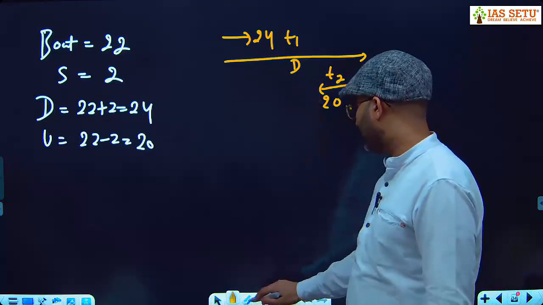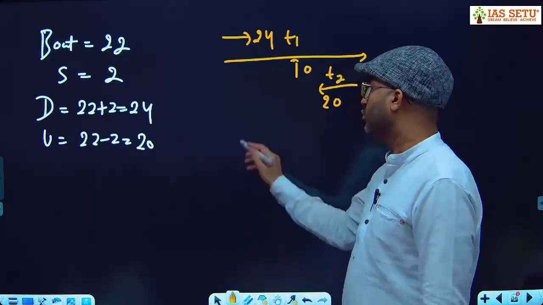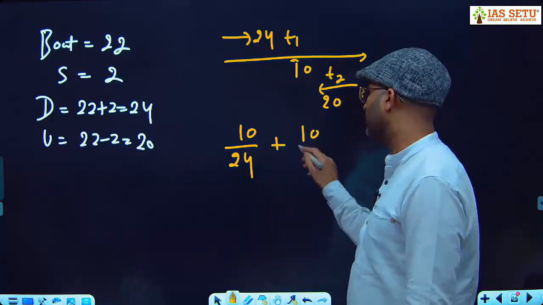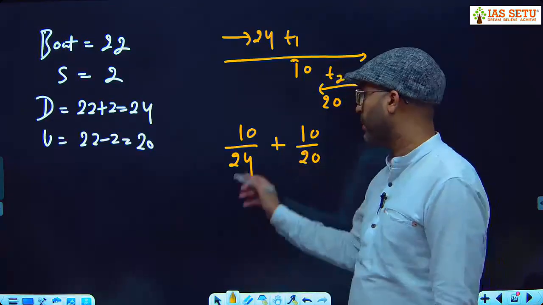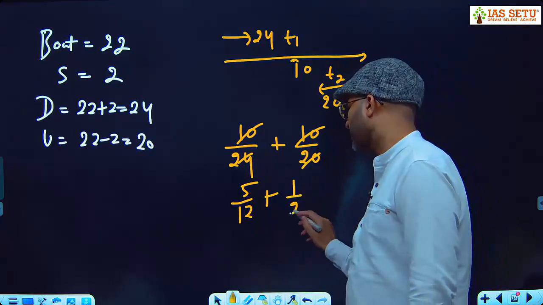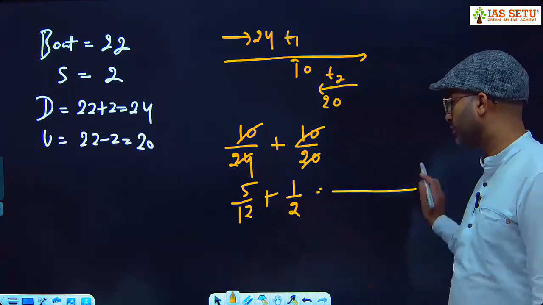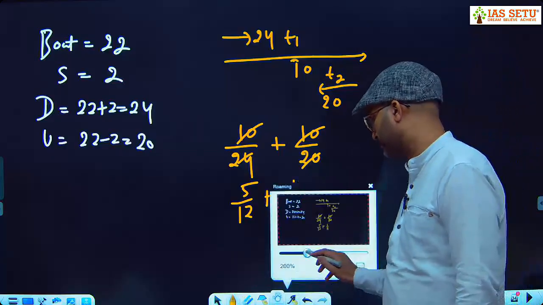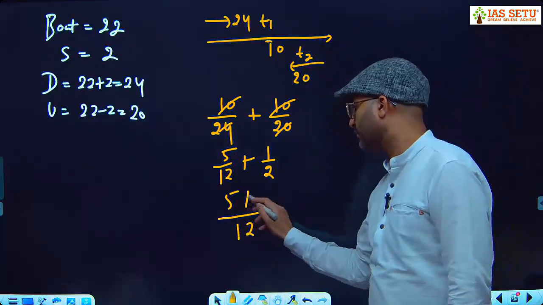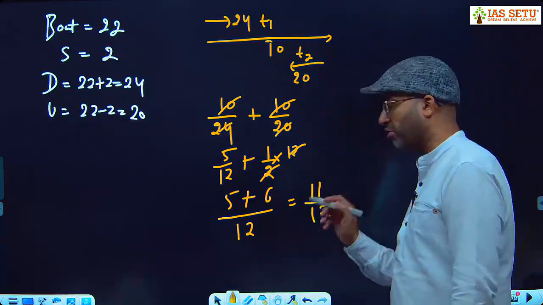Distance is given, 10 km. Why am I taking D? I will take 10 because it is given. So we covered 10 km at a speed of 24 and we come back 10 km at a speed of 20. Now this is 5 by 12 and this is 1 by 2. How to solve? You take LCM, 12. This is 5. Multiply with 12, you get 6. So you get 11 by 12.